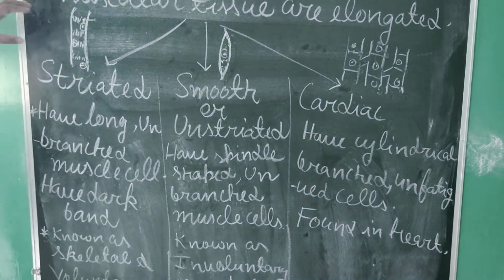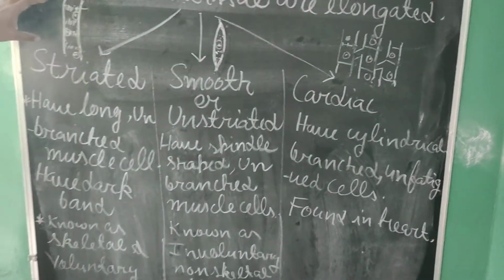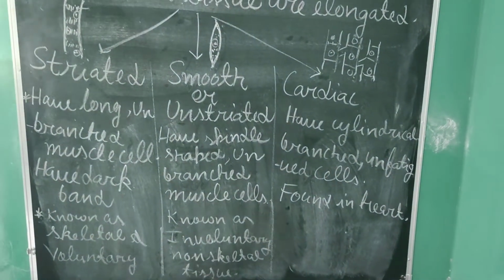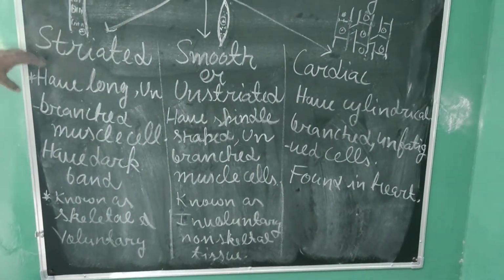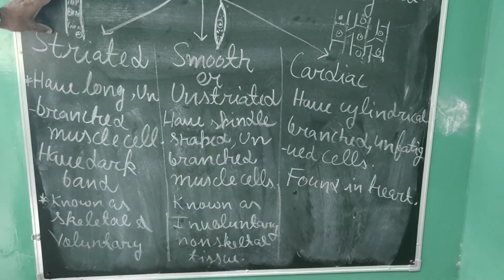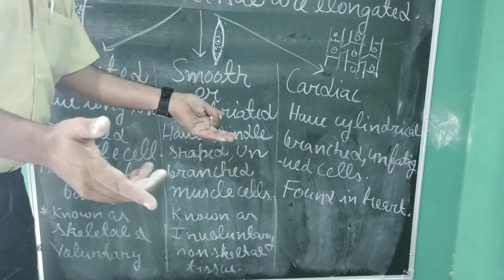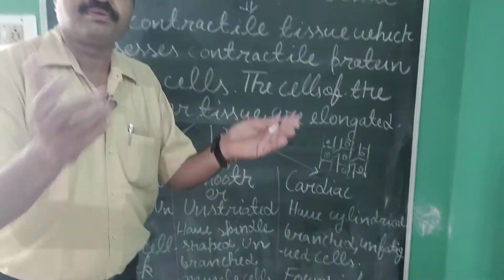That's why they are known as striated muscular tissue. And this tissue is found around our skeleton, meaning around our bones.